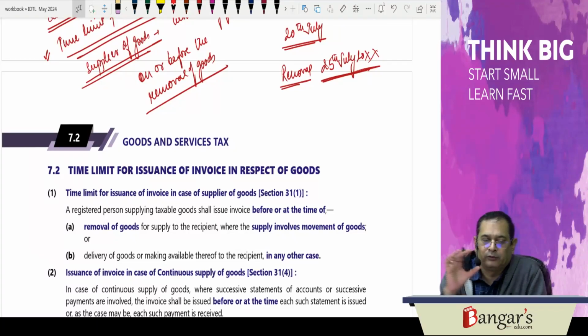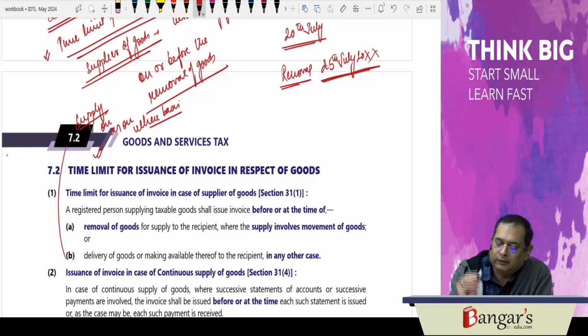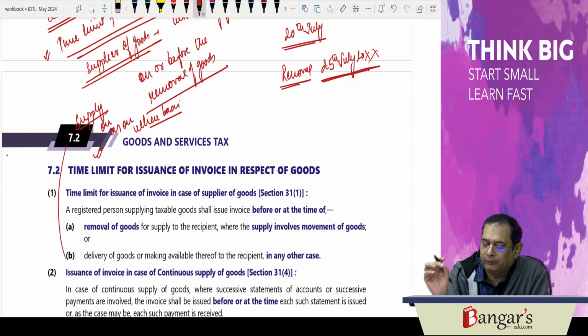If the supply does not involve movement of goods, if the supply is on an as-is-where-is basis sale, then what will be the time limit? That is before making the goods available to the recipient or before delivering the goods to the recipient, the invoice is to be made.